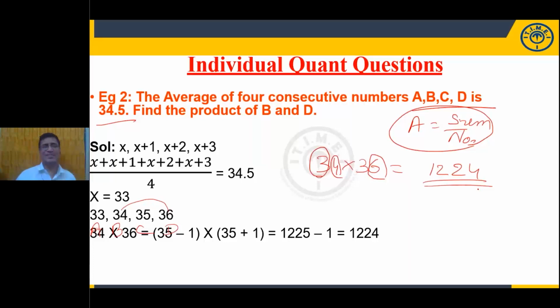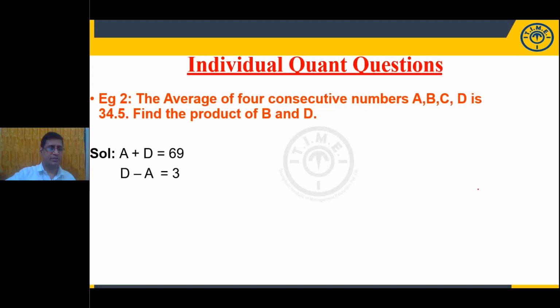And one more logic is given here. 34 is expressed as 35 minus 1. 36 is written as 35 plus 1. Means A plus B into A minus B, A square minus B square. A square means 35 square, 1225, minus 1 square is 1, so 1224. Yes, my dear students, I am requesting you to watch our videos, time videos, so you will get all this calculation very fast.